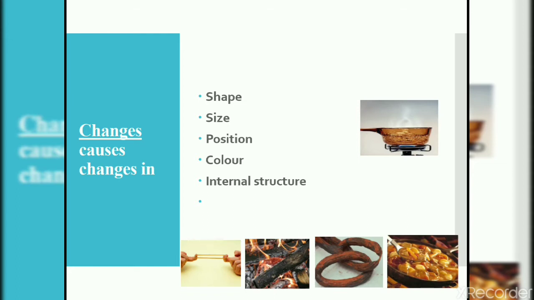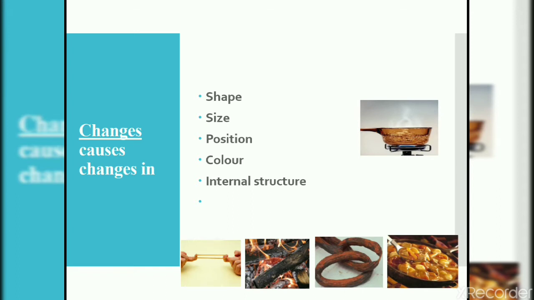Color. Suppose you heat a piece of iron. What you see is that a red color will appear as it becomes hot. So this is a change of color. Or you can say internal structure. Likewise, we put raw ingredients together for making our food, but we get a good recipe.